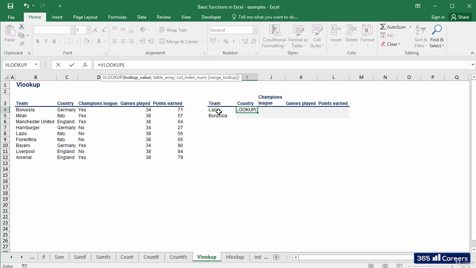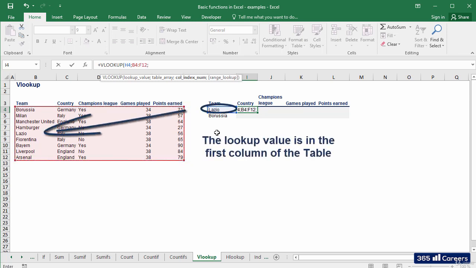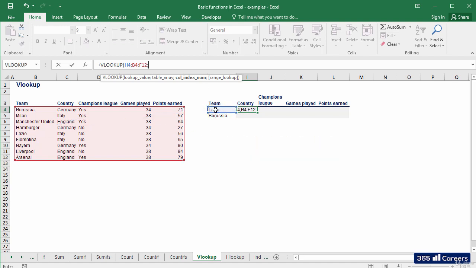Select as a lookup value H4, which is the name of the first team, and select a table where to look, the cells from B4 to F12, or as we call it, our source table. We can immediately notice that our lookup value is contained in the first column of the selected table, which is good as it is a necessary condition, as we said before.